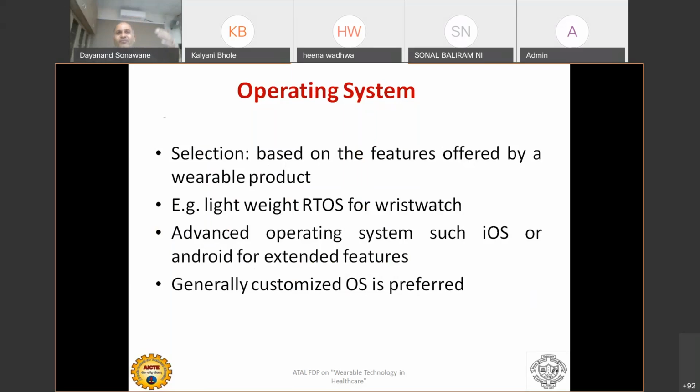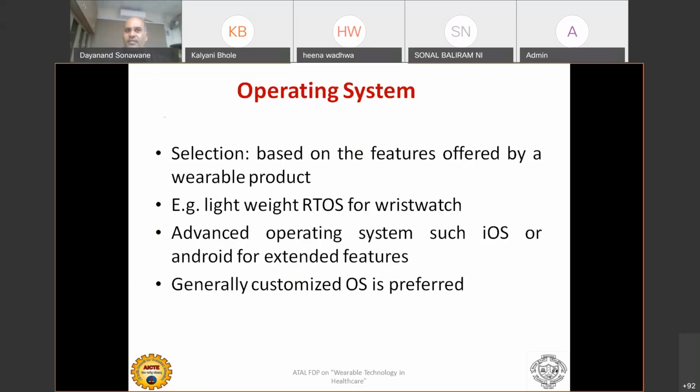Just different in what, which component? We are just reducing the number of features, so it becomes lighter and lighter. Which features are important? Let's say Bluetooth is important for me, touchscreen is important for me, and some display is important, and Wi-Fi, wireless, like TCP/IP is important. These are the only kernels I'm going to select, and accordingly I'm going to customize my OS for this application.